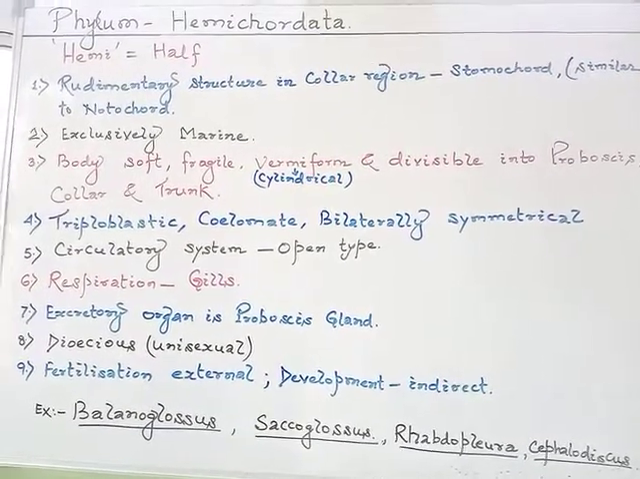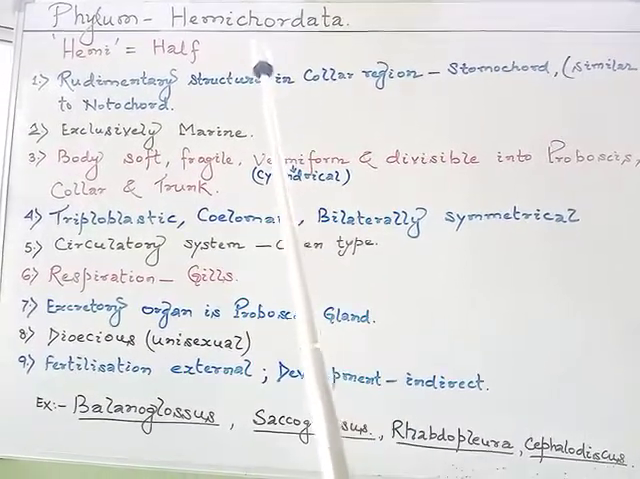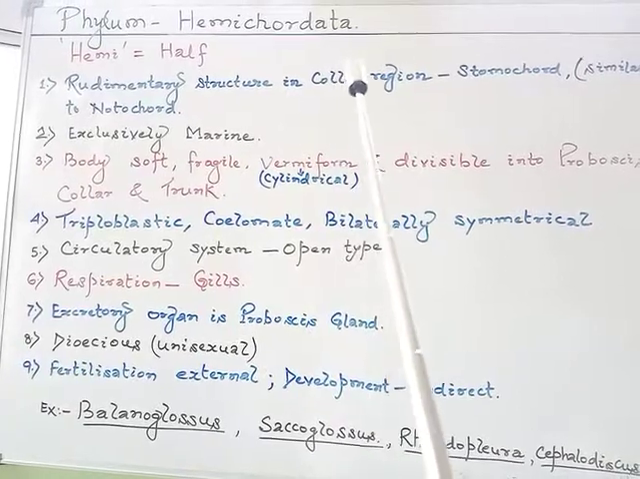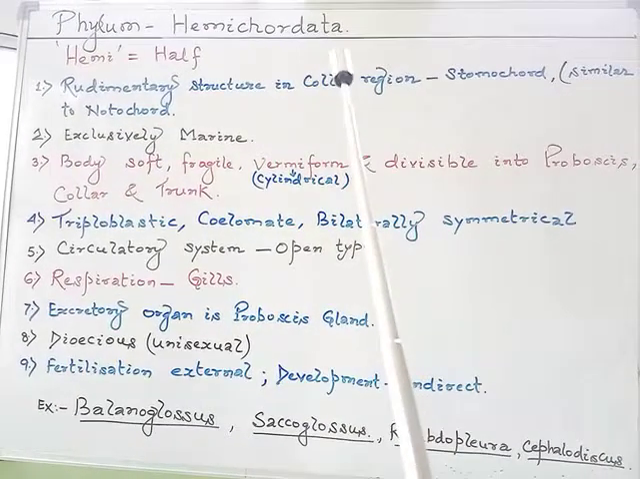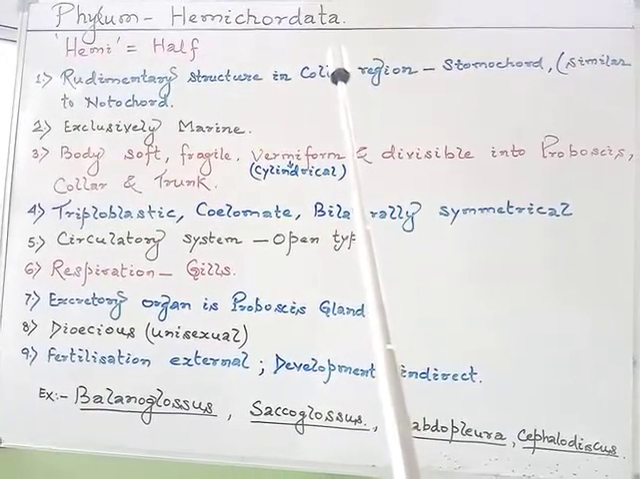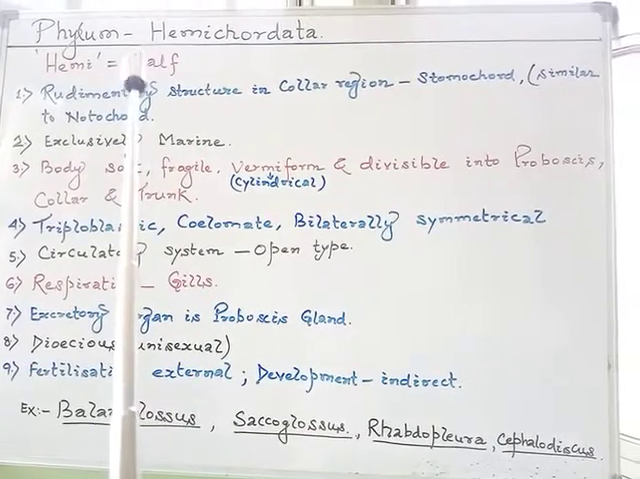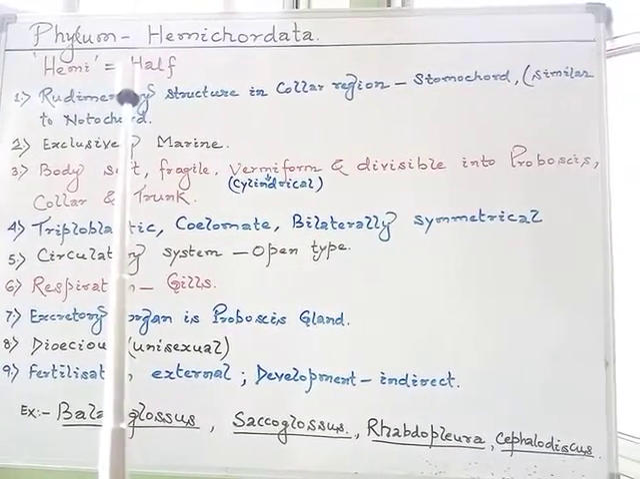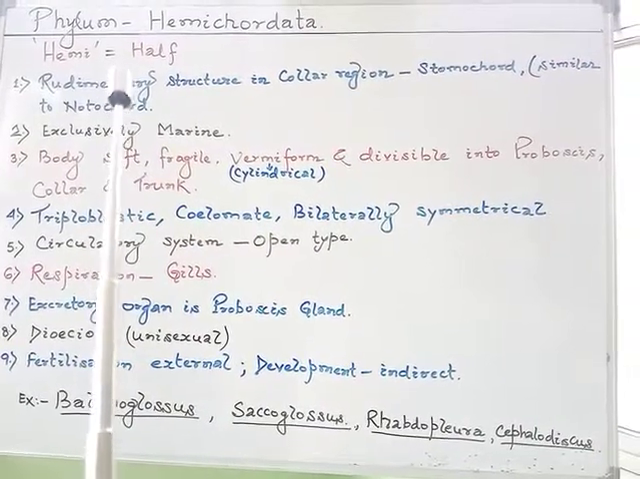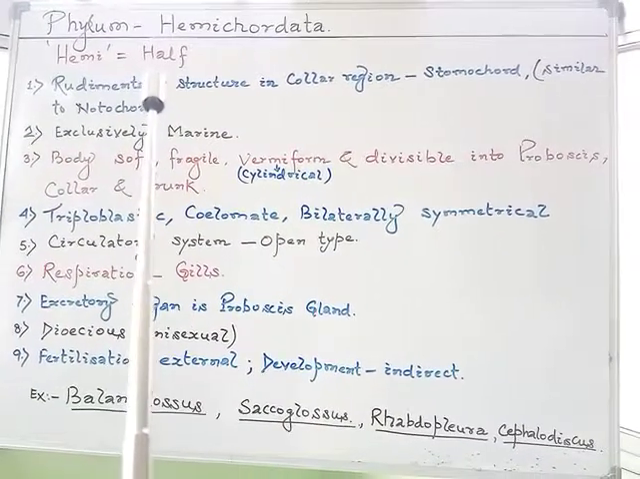Now we'll discuss another phylum, which is Hemichordata. As the word hemi means half and chord means cord-like or string-like structure, which may be present within the members of Hemichordata. Before, the hemichordates were considered a subphylum under the phylum Chordata, but now it has been placed as a separate phylum under non-chordates.